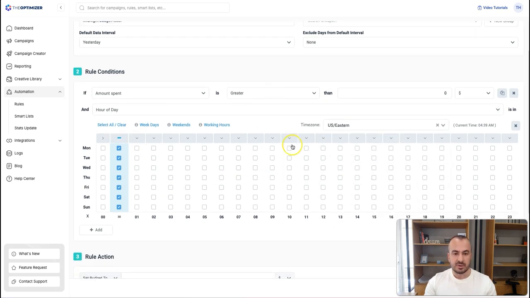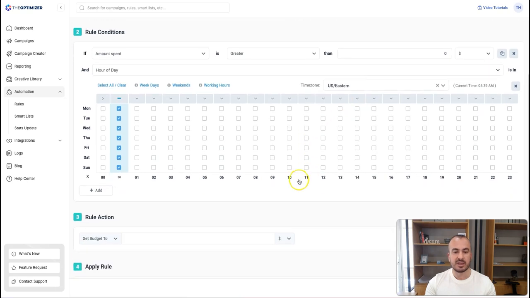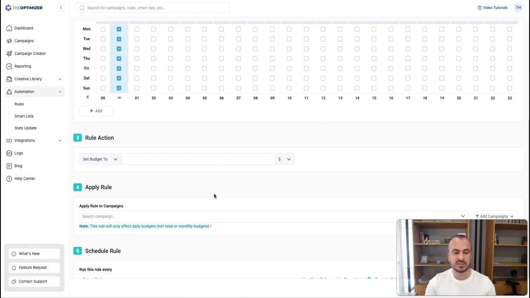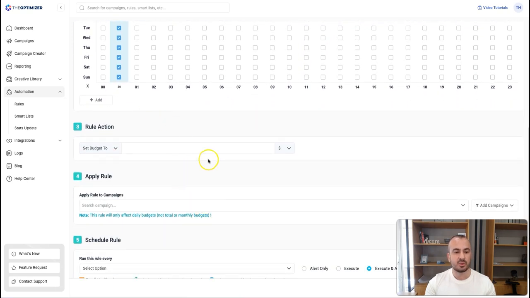And that's it. What this rule will do is if the campaign has some spend for yesterday, it will execute at midnight in US Eastern time zone and make sure to do some budget changes. Now, the section below is where we define what kind of budget changes we are going to do. And we have several options here. We can set the budget to a fixed value. We can increase the budget by a percentage or decrease the budget by a percentage or by a fixed value.